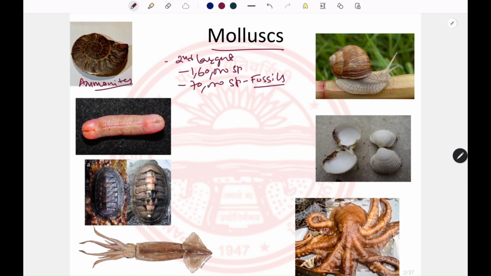Among living organisms, they range from very simple organisms to the most complex organisms in the invertebrate group. So these are the solenogasters, the chitons, squids, bivalves, the snails, the two-shelled organisms, and the cephalopods.